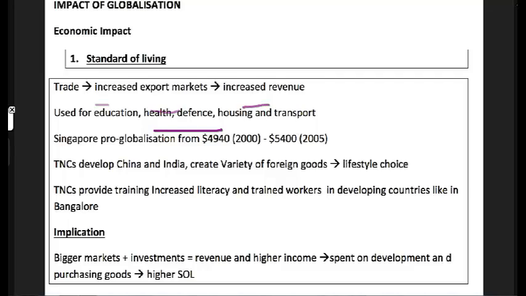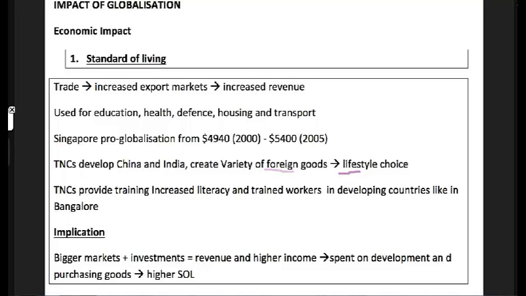Some examples are like Singapore, also as the individual, where we earn more income from 4940 to 5400. And then of course transnational corporations, when they come and develop countries like India and China, there is a variety of goods. There's a better lifestyle choice when they do come and provide literacy and training. Of course, we say standard of living has improved because now these workers can command an even higher pay.